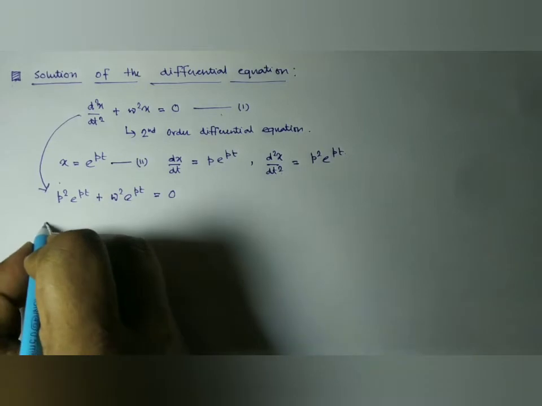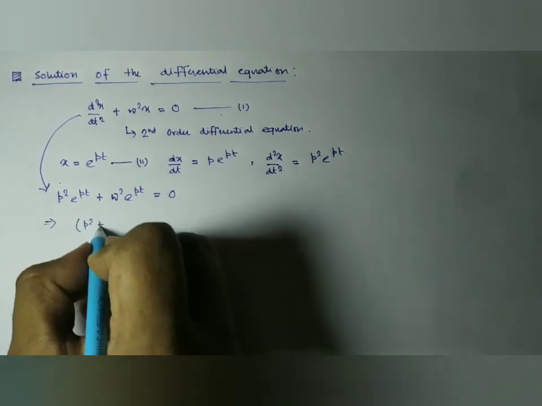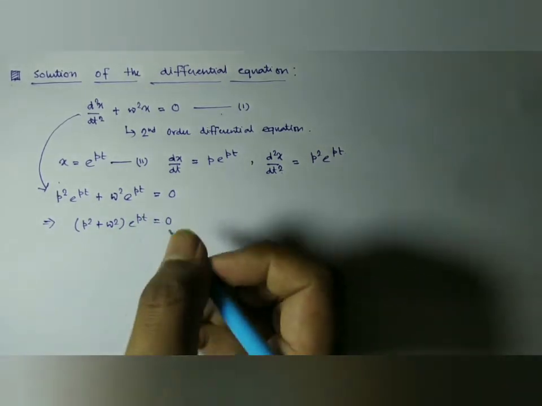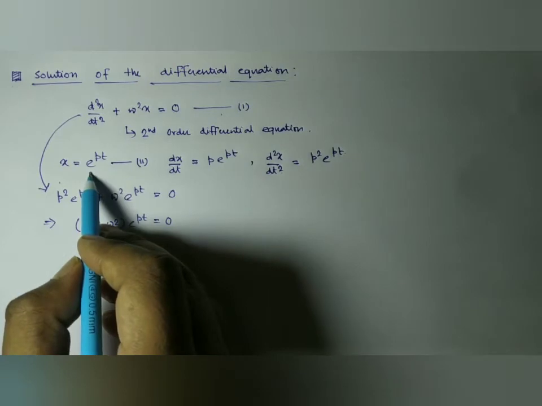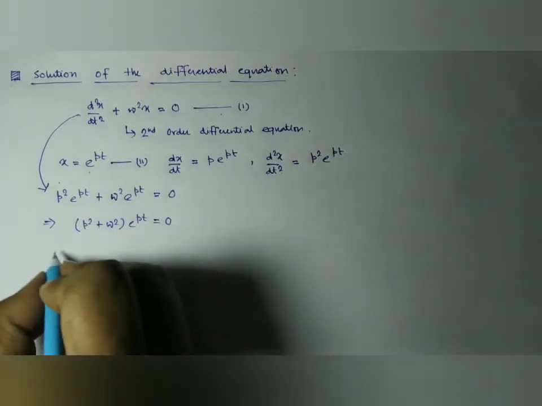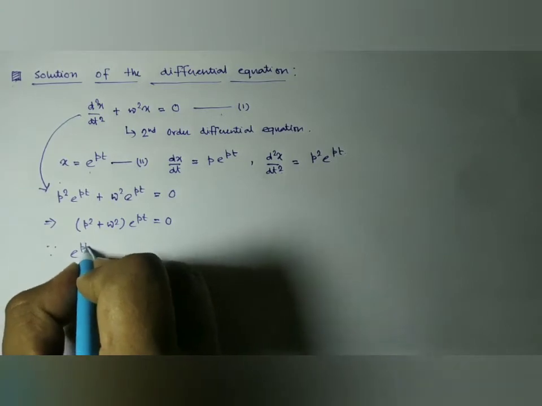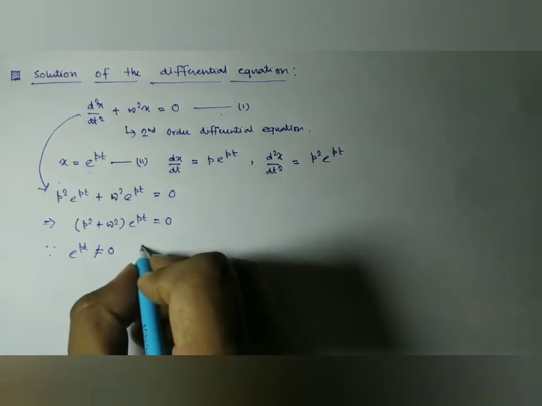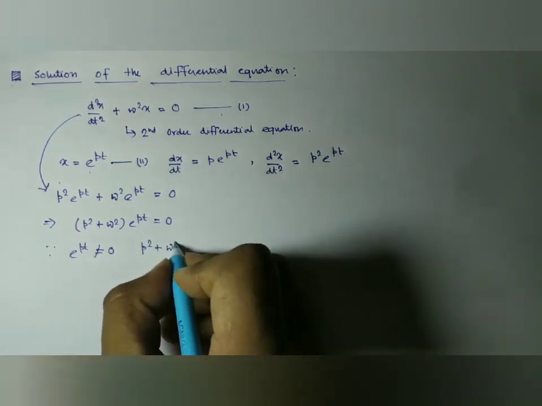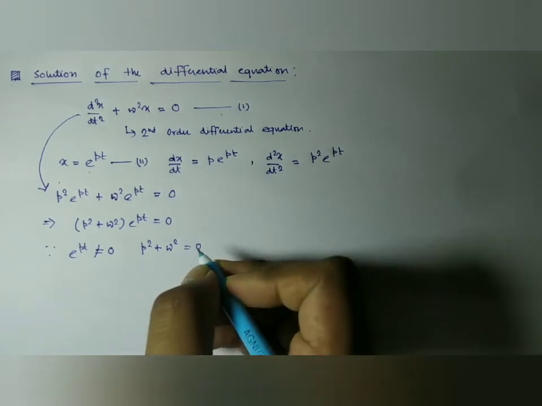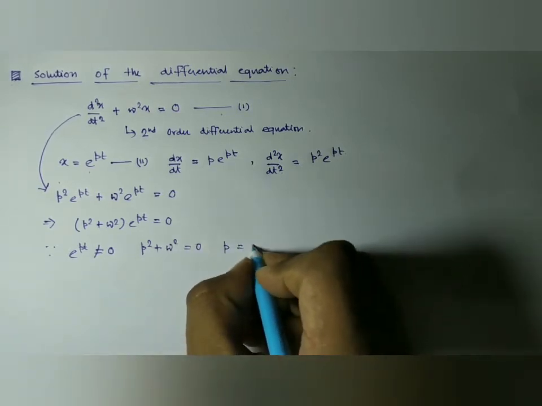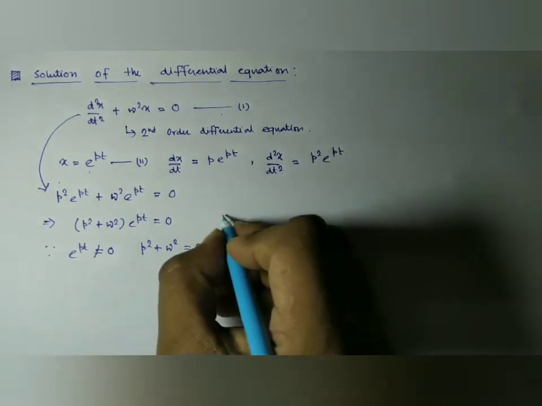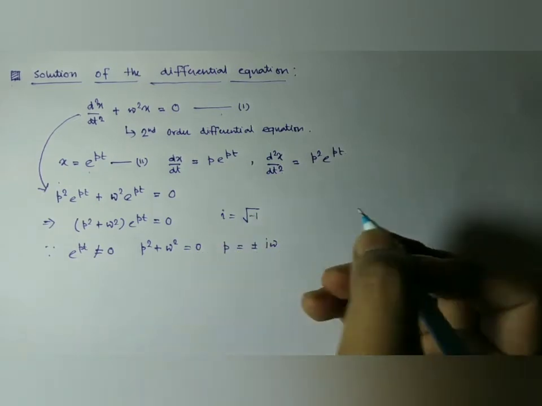Now if we take common, we have p square plus omega square times e to the power pt equal to 0. And as we have taken e to the power pt as our trial solution, e to the power pt is not equal to 0. This should not be 0. So we have from here p square plus omega square equal to 0, and p is equal to plus minus i omega. As you know, what is i? i is root over of minus 1.